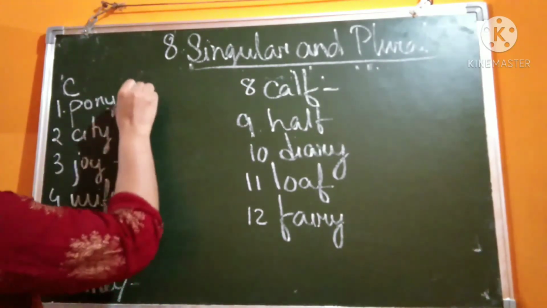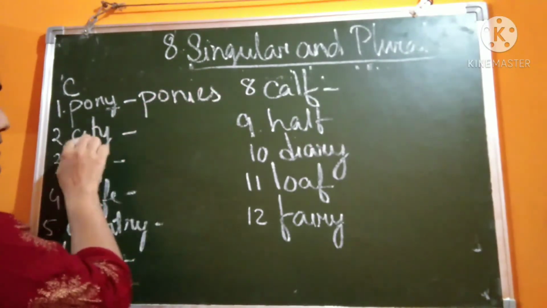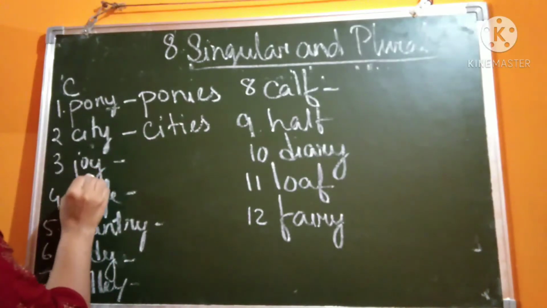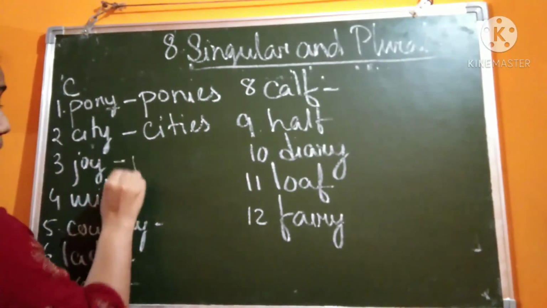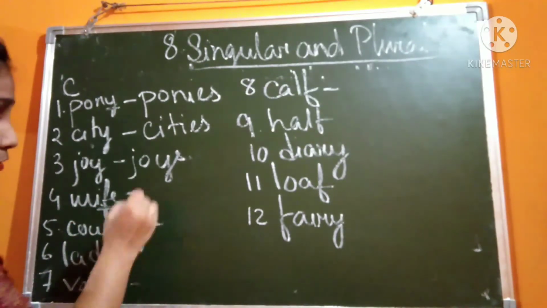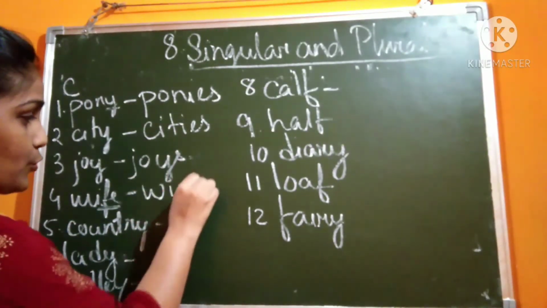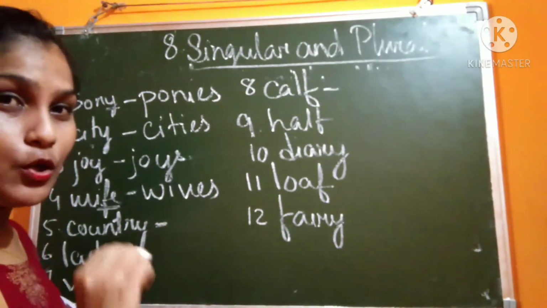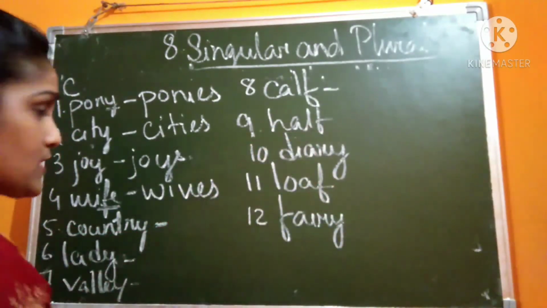Here N is there. So it will be ponies. City, cities. It is preceded by a consonant. Joy, it is preceded by a vowel. So it will be directly S. Wife, FE, then you know only VES. Do you remember the rule? You have to learn the rules. It is given in your book. You have to look at that, then only you can do it.